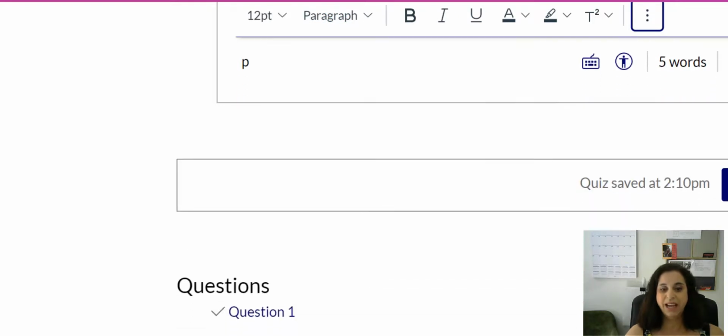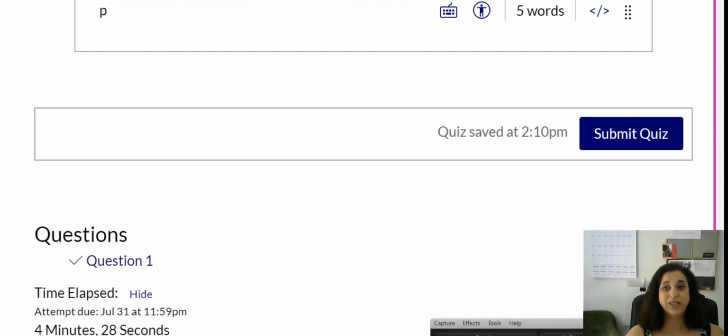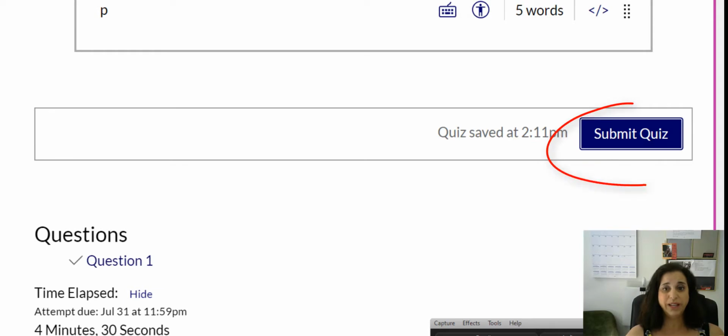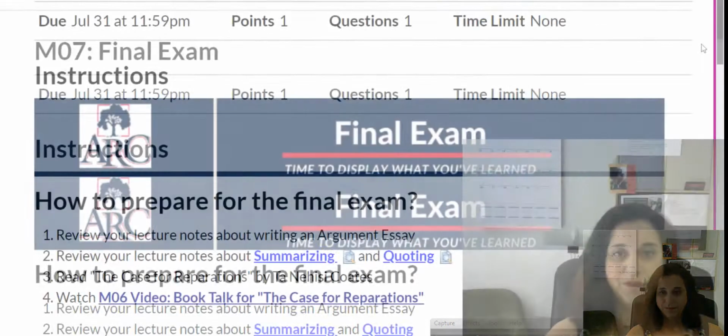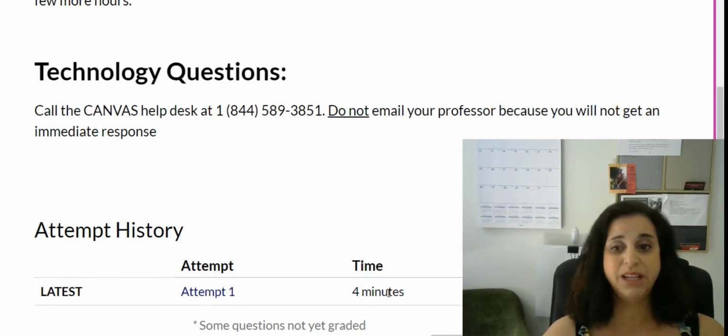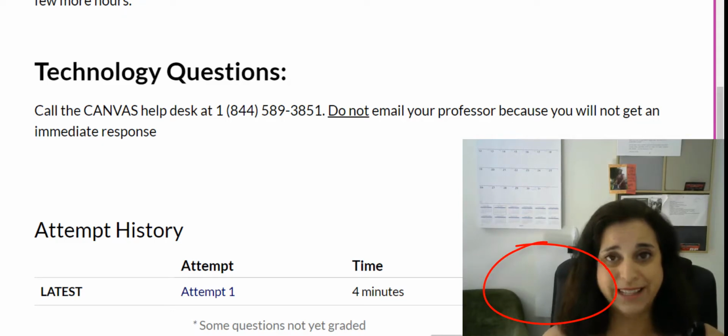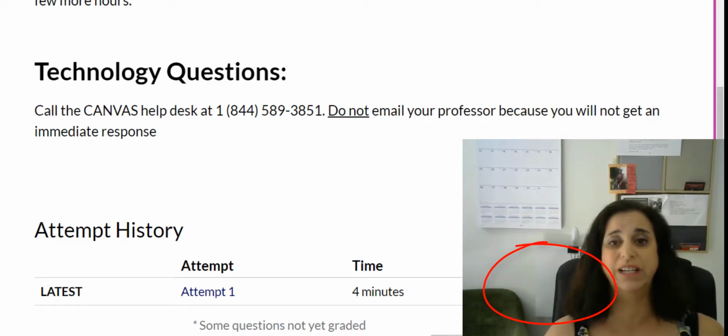When you're done with typing your essay, hit Submit Quiz. It will let you know that you've done your attempt, how long it took. Everybody's score will be at 0 as soon as you submit it, because the computer can't score the essay. I need to manually go in there and do it. Those are the steps to taking the final exam.